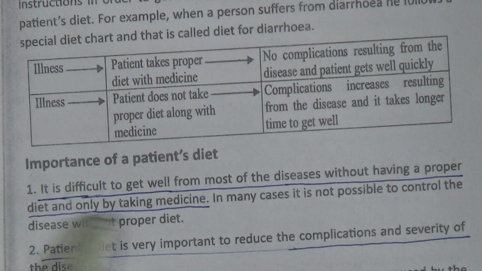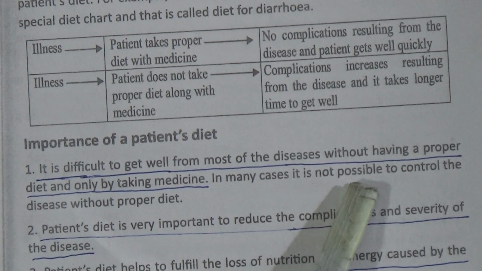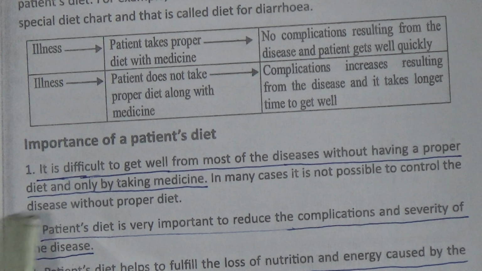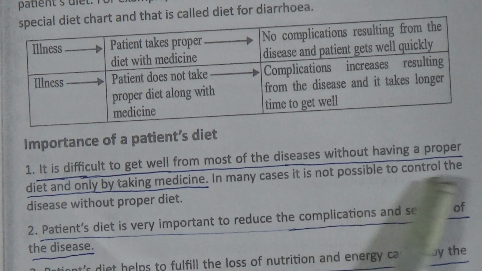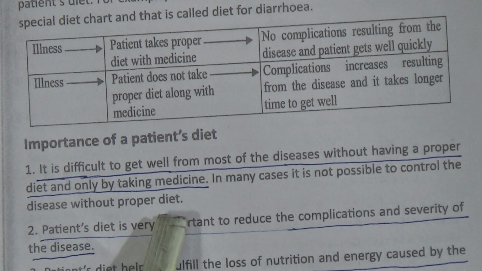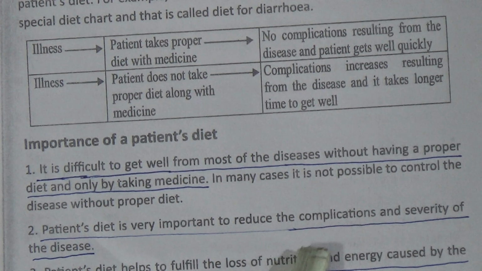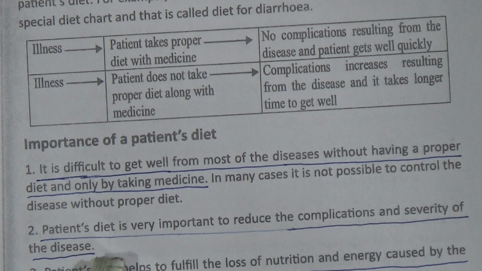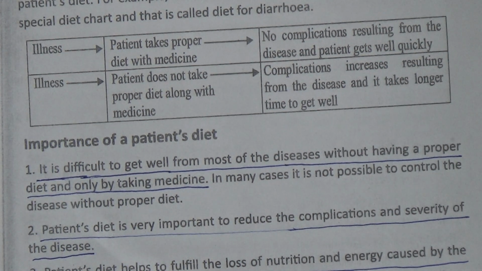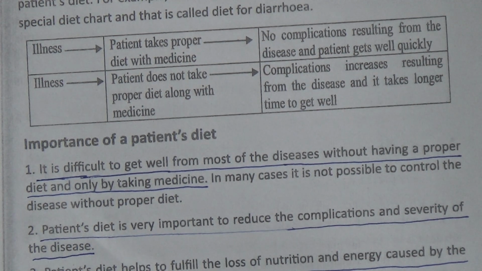The first one is, it is difficult to get well from most of the diseases without having a proper diet and only by taking medicine. In many cases, it is not possible to control the disease without proper diet. Number 2, patient's diet is very important to reduce the complications and severity of the disease. Number 3, patient's diet helps to fulfill the loss of nutrition and energy caused by the disease.